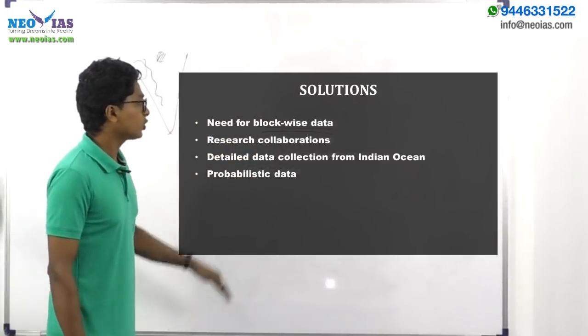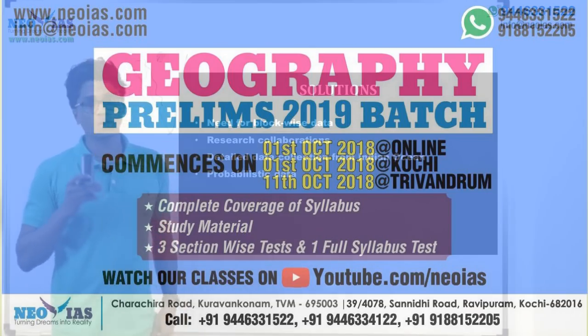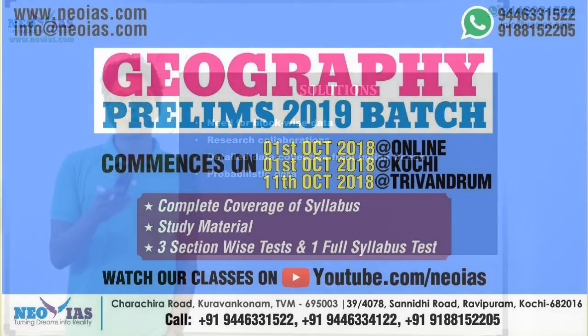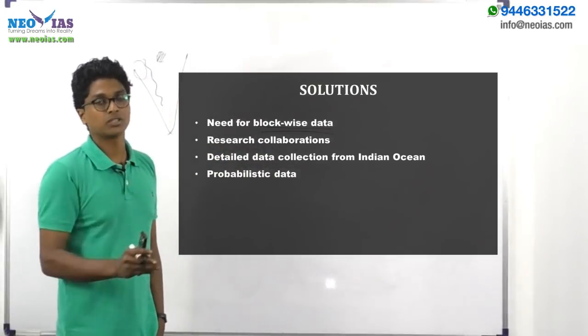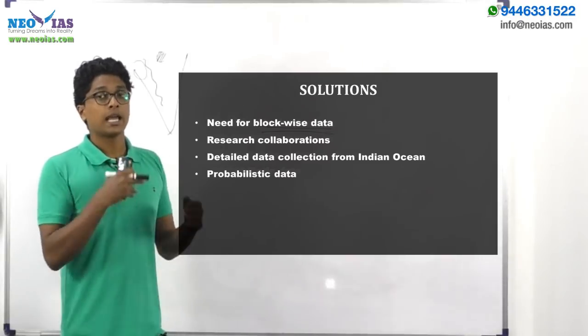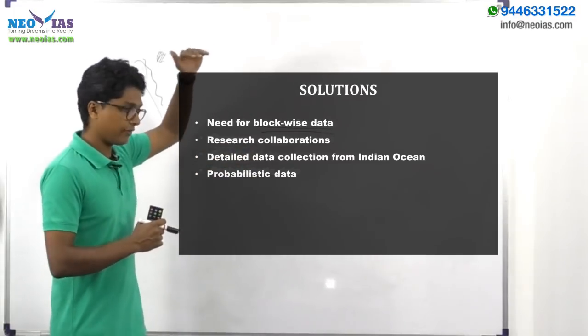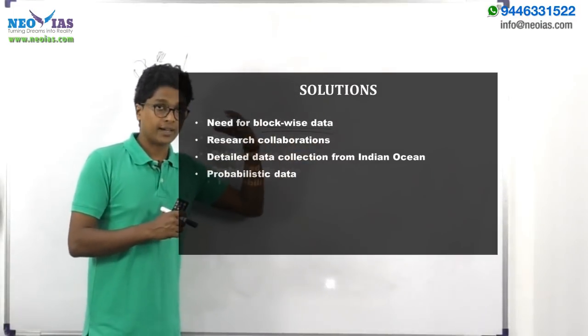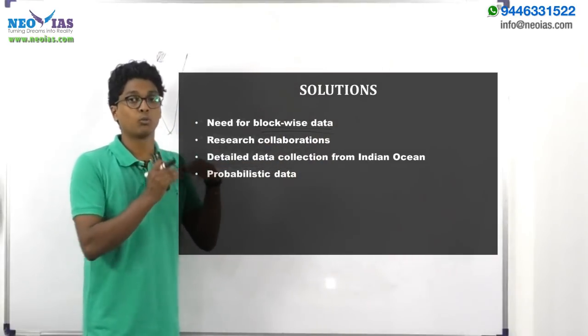And then research collaborations. Now this is another area through which this topic is seen in news. As I told you, this topic can be expected for your mains examination because it is discussed frequently in news articles. One such current affairs development in this area is the research collaborations India is making with various other nations like the US, UK, Japan, Australia. With these nations we are coming out with research collaborations, and if we could make use of their expertise in weather prediction, we will be able to predict the monsoon more accurately.